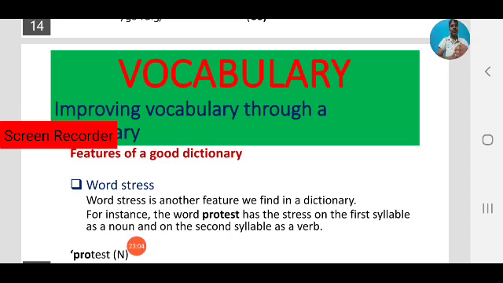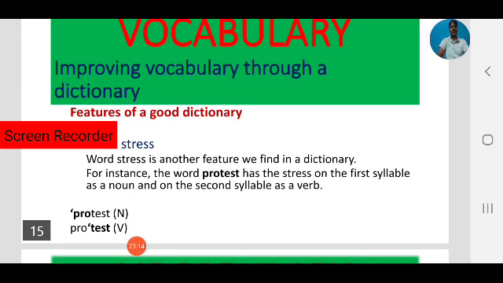For instance, the word protest is there. Protest has the stress on the first syllable as a noun and on the second syllable as a verb. So observe, protest is a word. As a word family we can use protest as a noun and as a verb. Protest has two meanings.